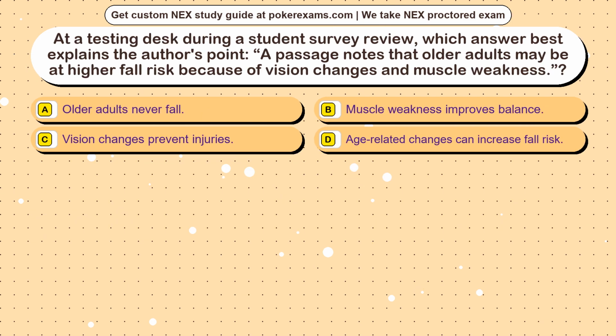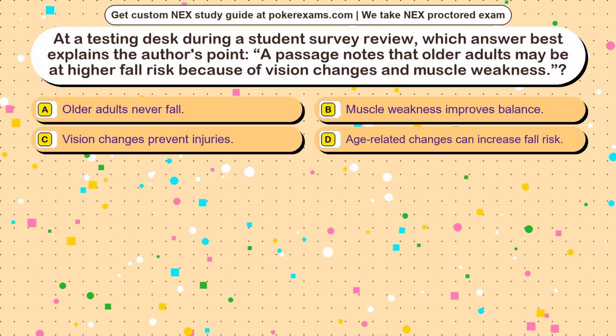Question 23. At a testing desk during a student survey review, which answer best explains the author's point? A passage notes that older adults may be at higher fall risk because of vision changes and muscle weakness. Option A. Older adults never fall. Option B. Muscle weakness improves balance. Option C. Vision changes prevent injuries. Option D. Age-related changes can increase fall risk.